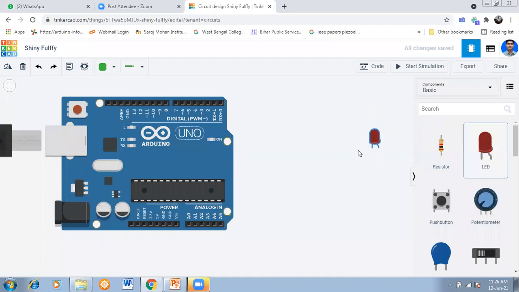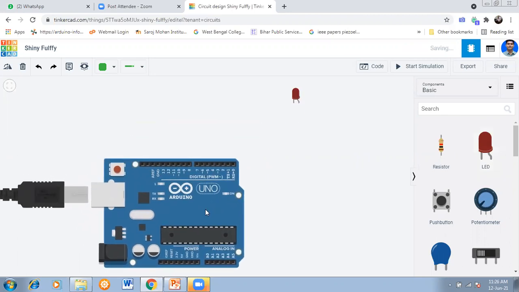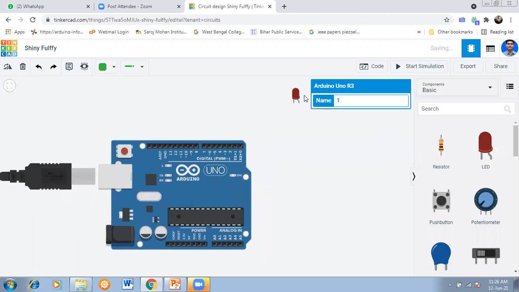So it is now selected. See, it is now selected. So just place it here. You can place it here also. Okay, so you can put it down and you can give it here.